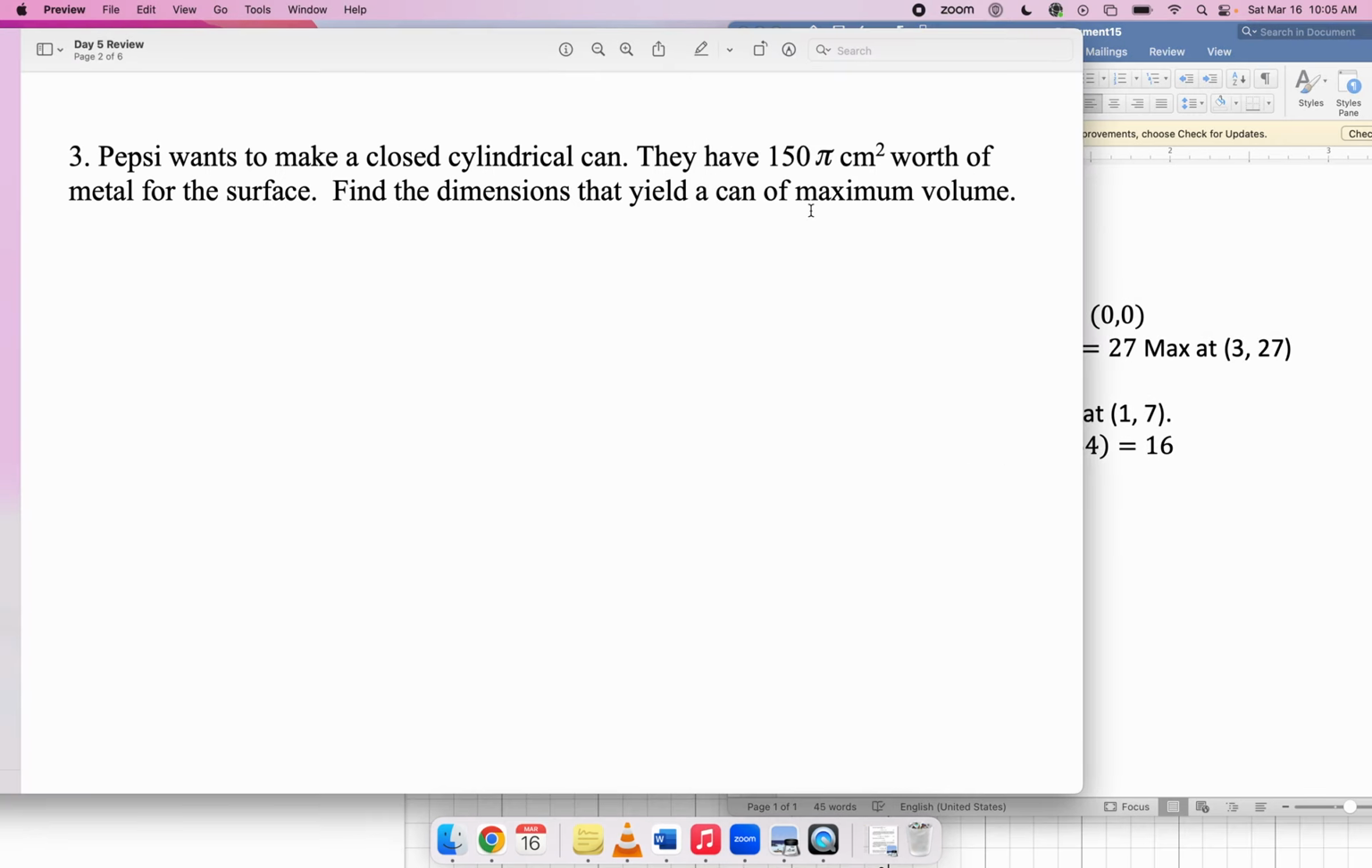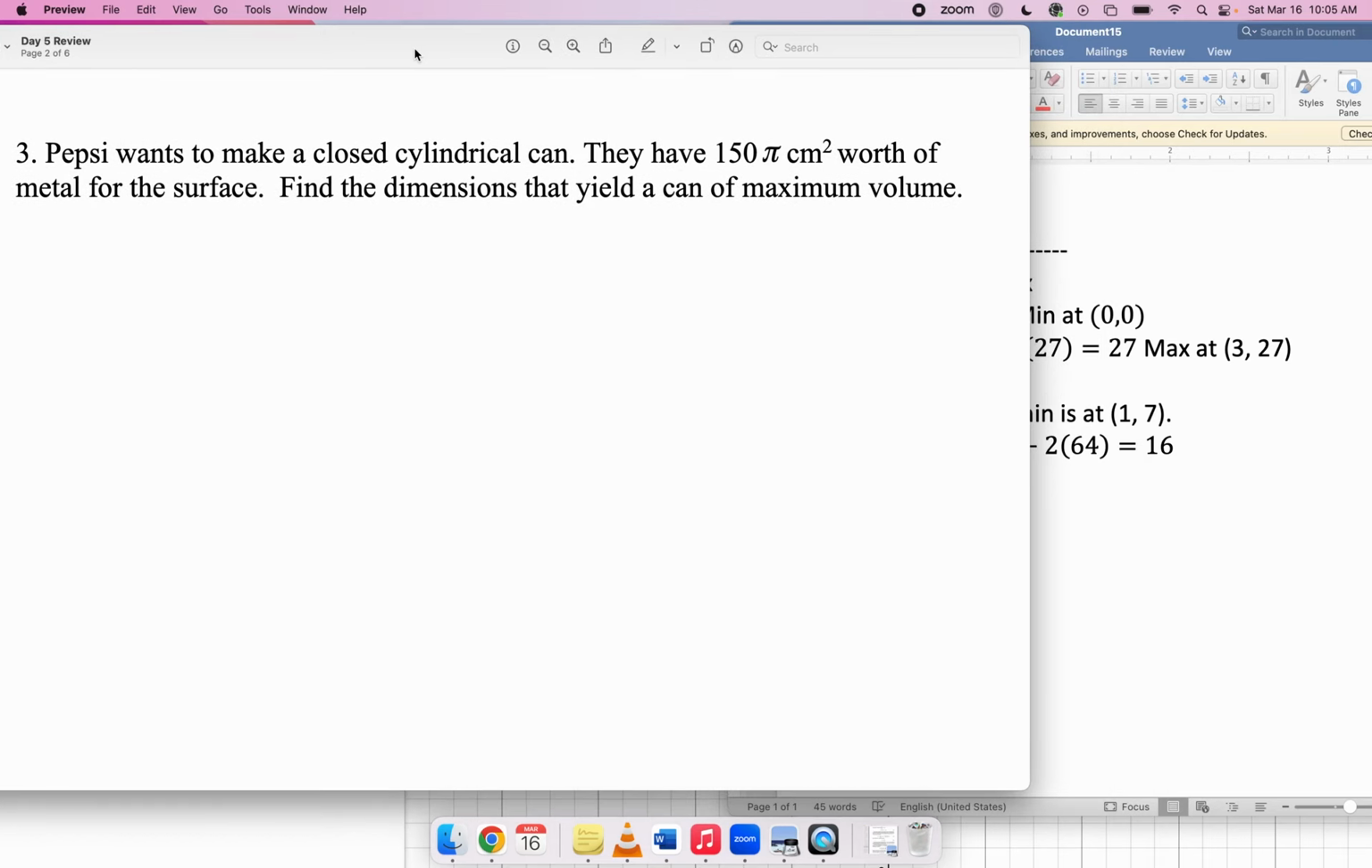They can have 150 pi square centimeters worth of metal for the surface. Find the dimensions that yield a can of maximum volume. So as always in an optimization problem, you want to ask yourself, what are you trying to maximize? In this case, that's the volume.